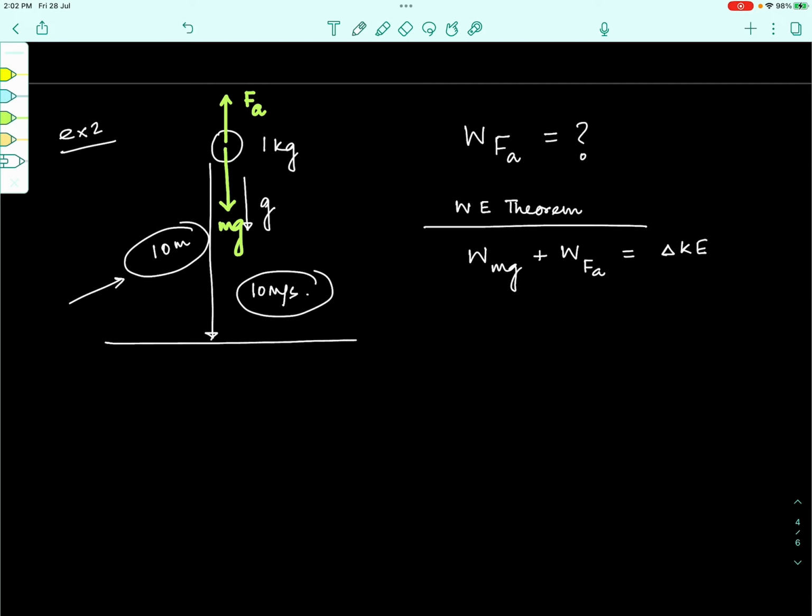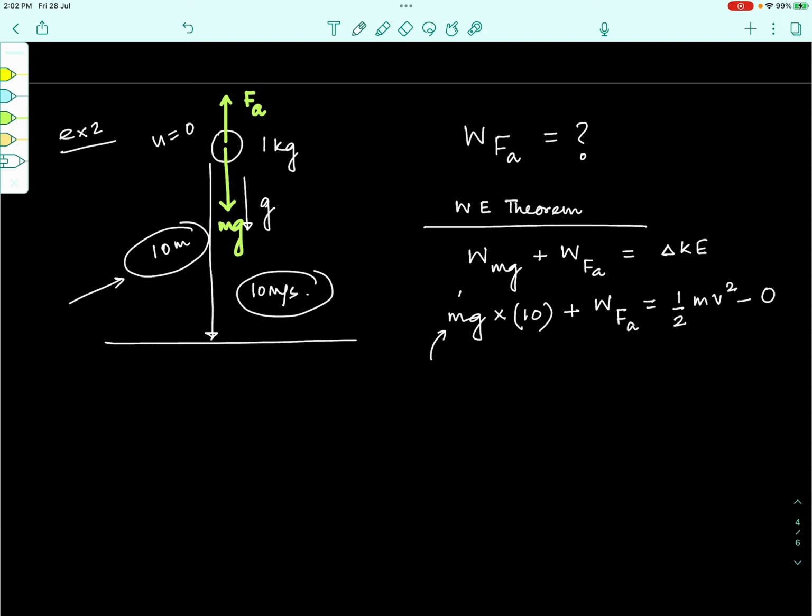Work done by gravity as the block moves down, can we say it will be the force of gravity mg times the distance through which it moves down, which is given to be 10 meters. Maybe we can substitute the value of m also here itself, plus the work done by the air friction. We can just keep it like that itself because this is what we are supposed to find out. And the change in kinetic energy will be the final kinetic energy half mv squared minus the initial kinetic energy, which is 0. The body starts falling from the top, so initial velocity will be 0 and hence the initial kinetic energy is 0, right?